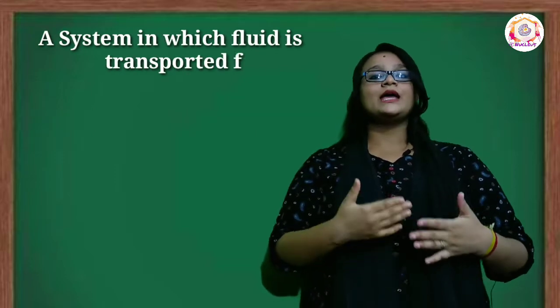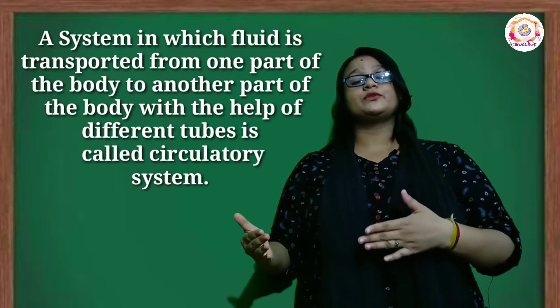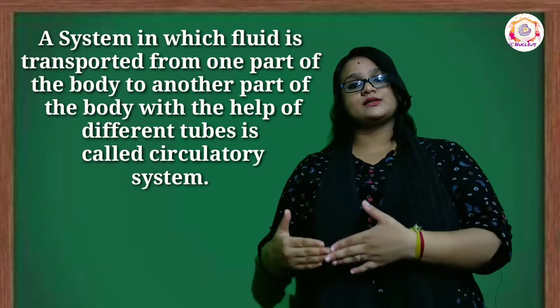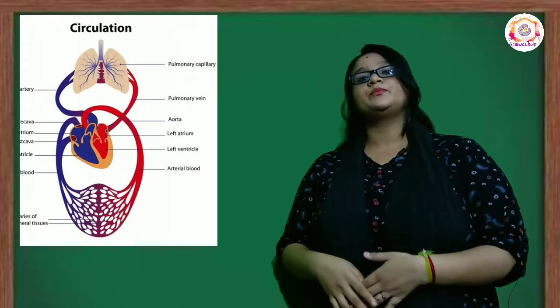A system in which fluid is transported from one part of the body to another part of the body with the help of different tubes is called the circulatory system. This system is a complex network of hollow tubes called the blood vessels. Blood vessels carry blood and connect the heart to all other organs of the body.